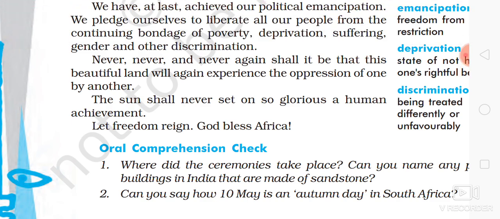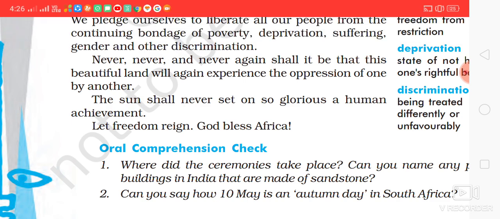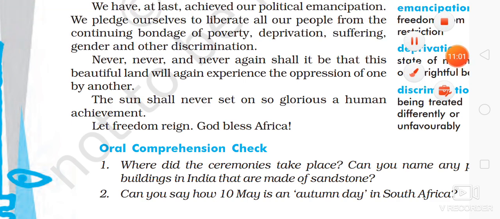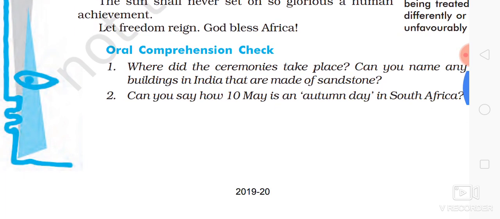Who should prevail in Africa now? Freedom. Torture should not rule the nation, autocracy should not rule the nation, but freedom should rule the nation. With that note, the first part of this chapter ends. There are some oral comprehension questions. Students, you are all expected to do these four questions.